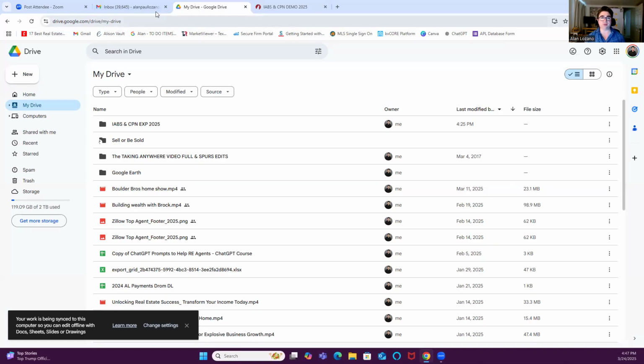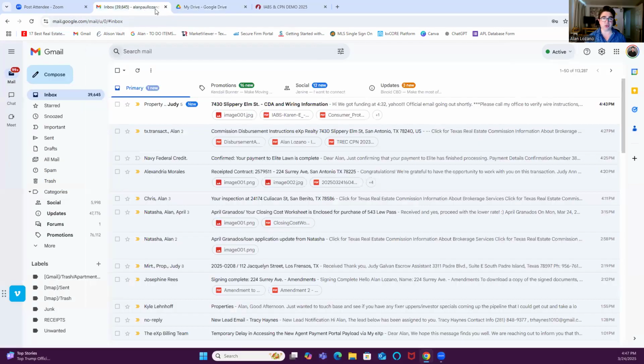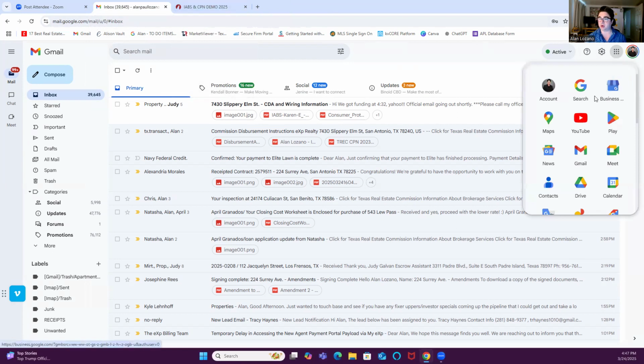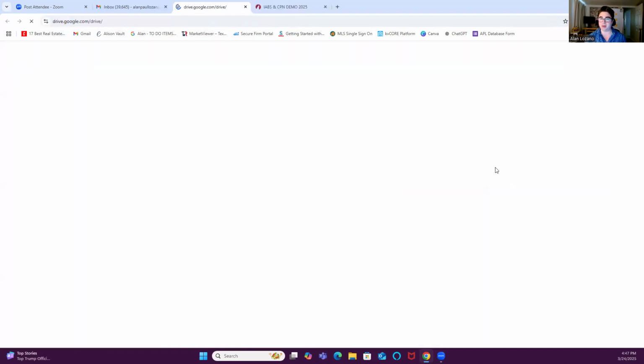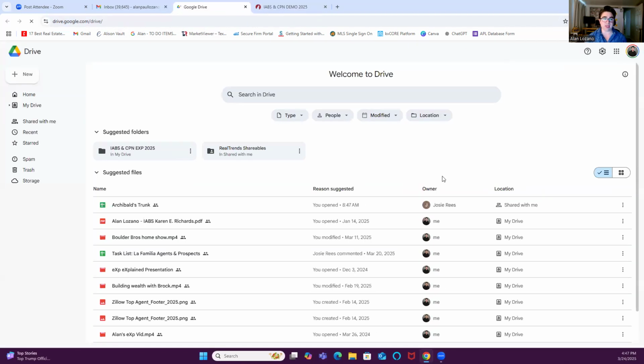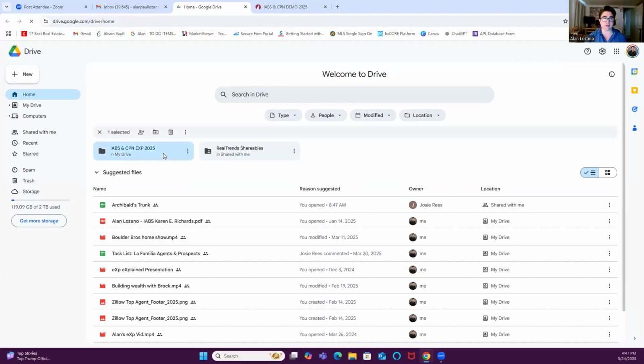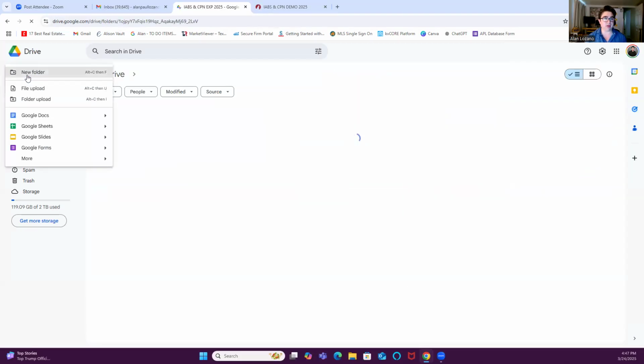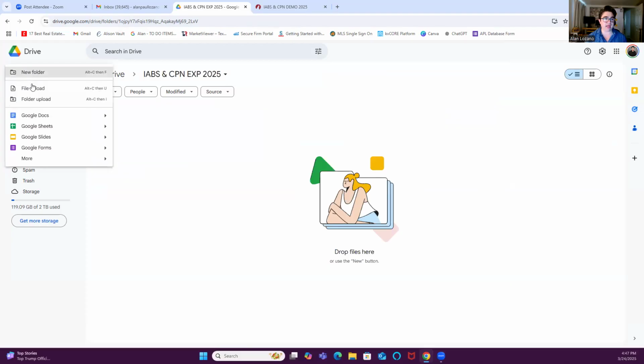So what you'll do is go to your Google inbox. I'm going to close this out. That way we can get a demonstration. You're going to open up your Google toolbar and you will open up your Google Drive. Now, the way I have it here, I'm going to open up this folder. And what I'm going to do is import these new documents into this folder. So I'm going to go right here to New File Upload.